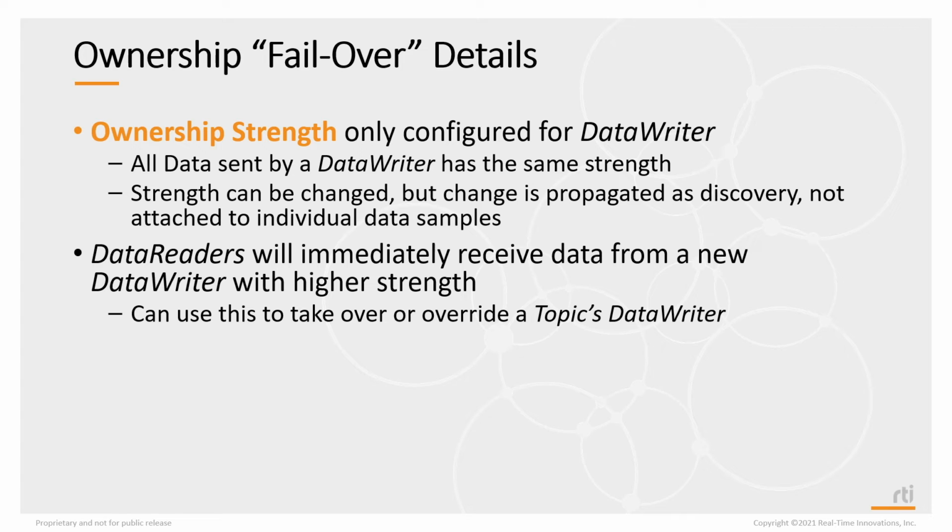So data readers will immediately receive data from a new data writer with higher strength. So if a data reader discovers a new data writer with higher strength, it'll immediately switch to that data writer. So basically you can use this concept to take over or override the source of a topic.